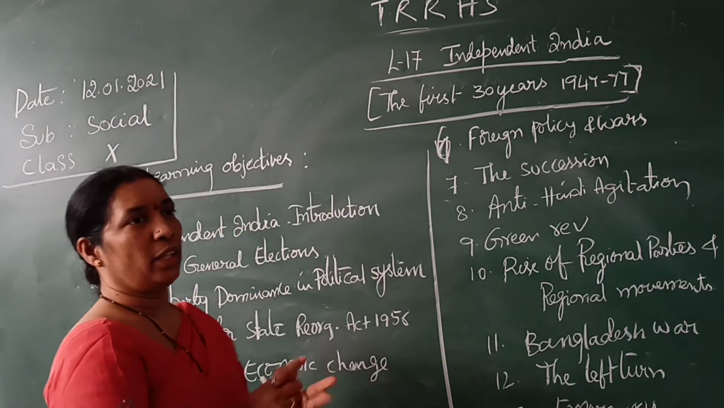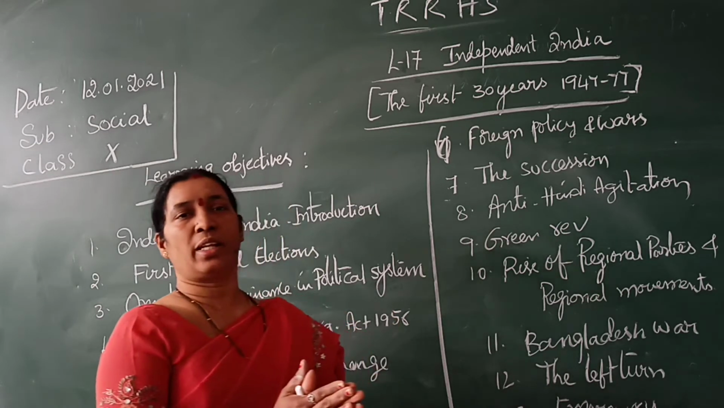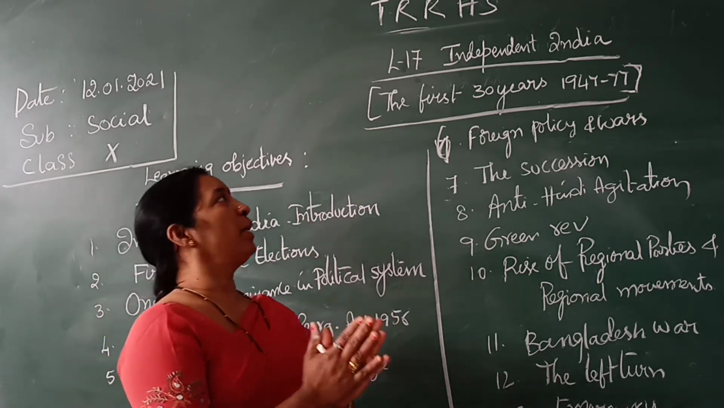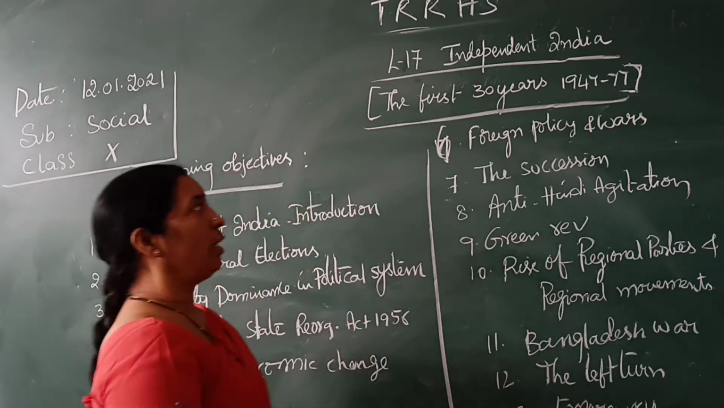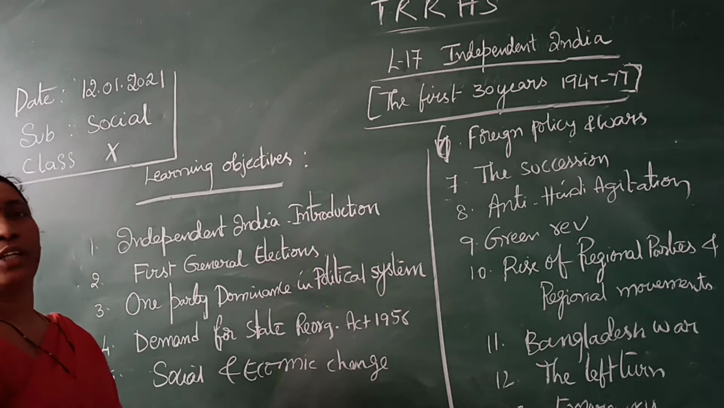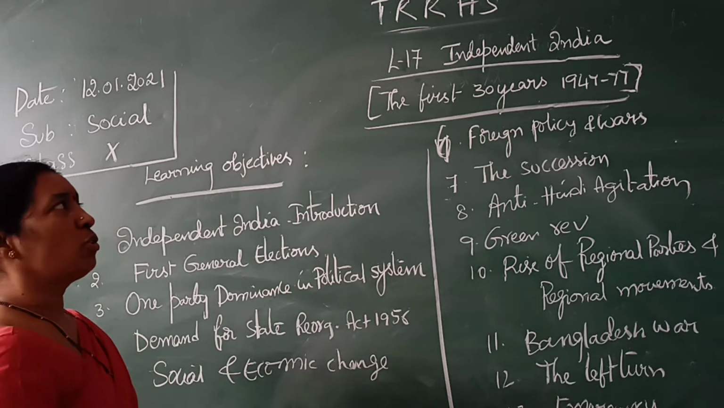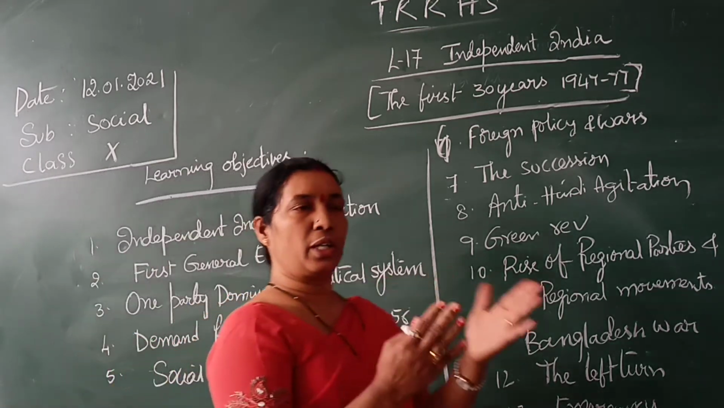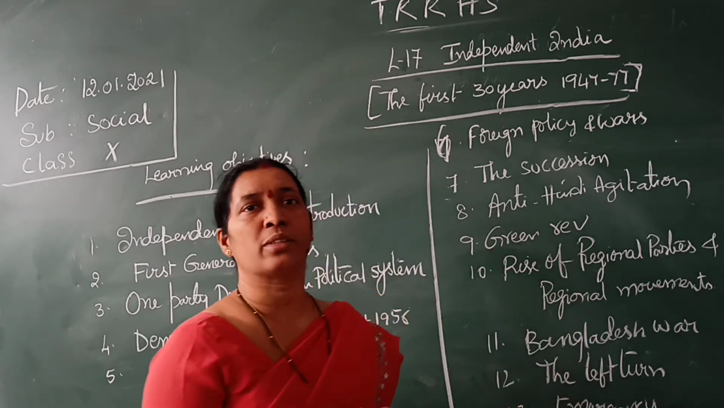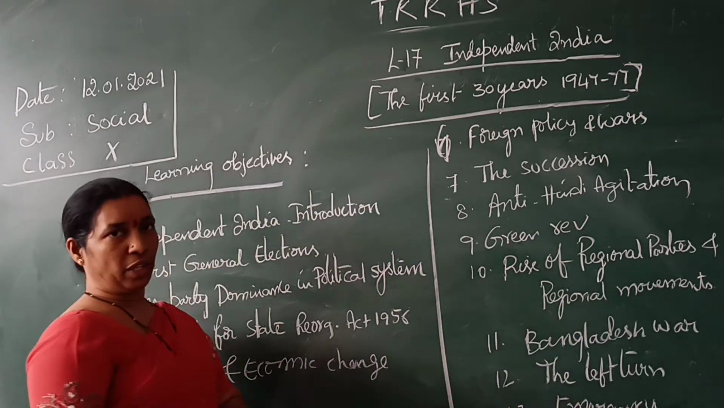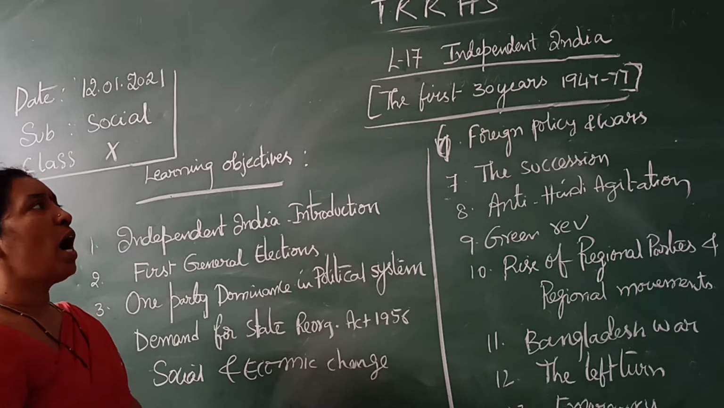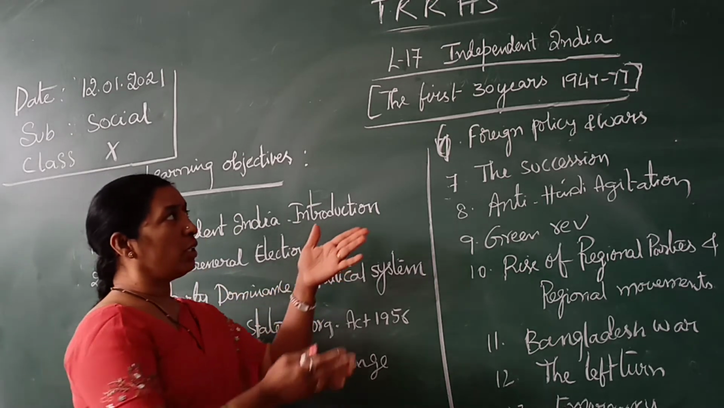We are discussing today a new topic, that is lesson number 17, paper 2, Independent India: The first general elections, first 30 years, 1947 to 77. So after independence, when did we get independence? 1947, 15th August, isn't it? So after that, what are the 30 years?